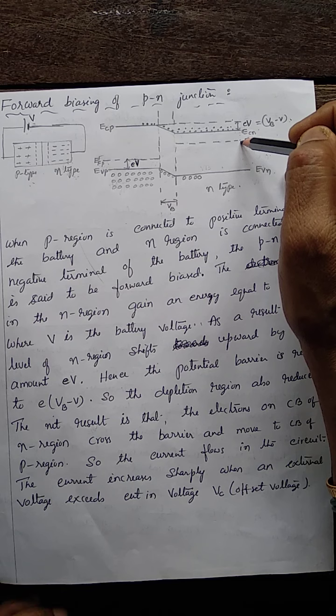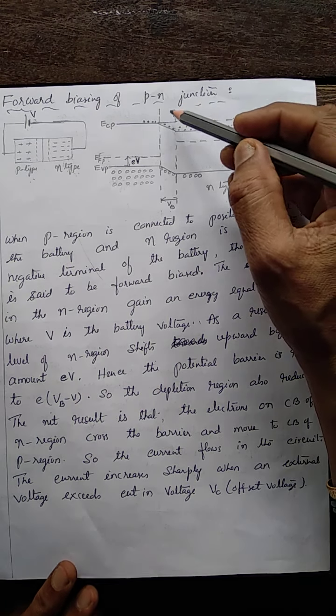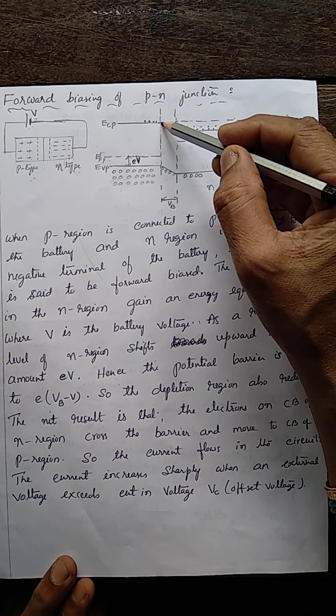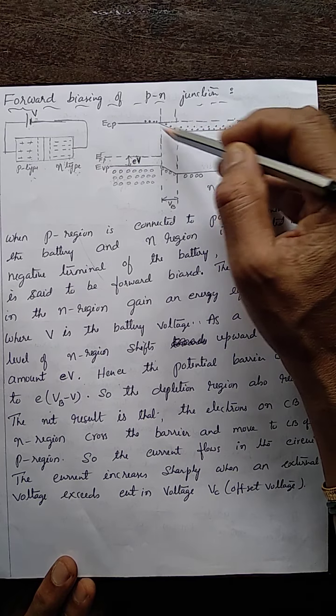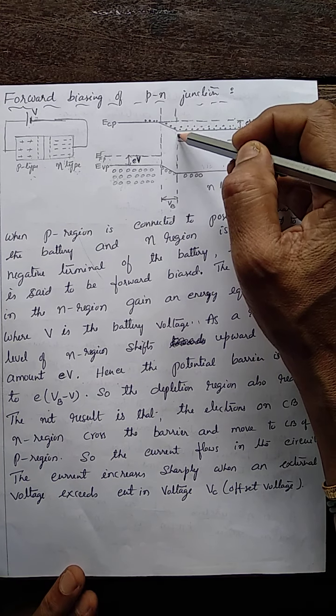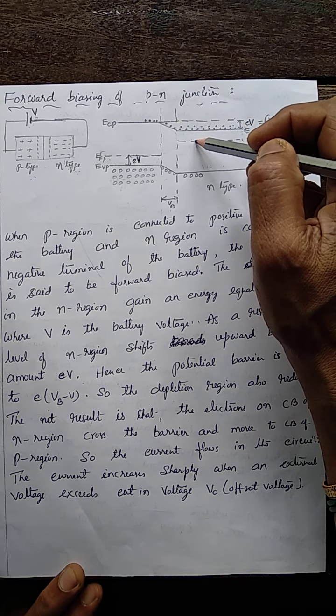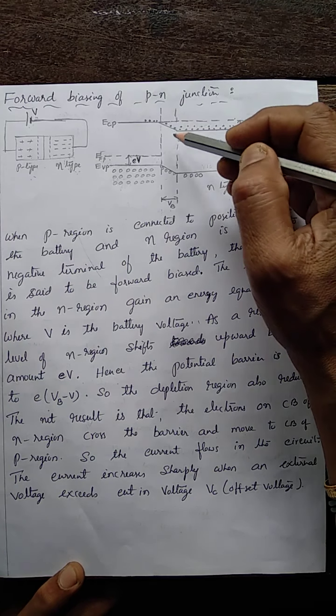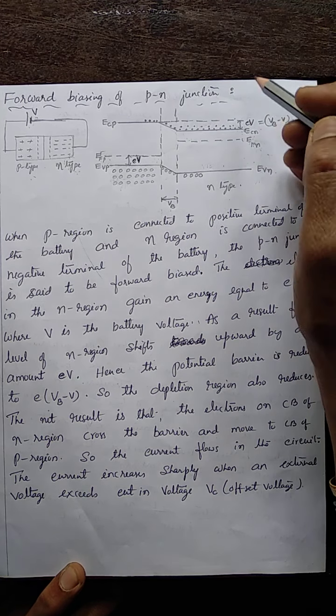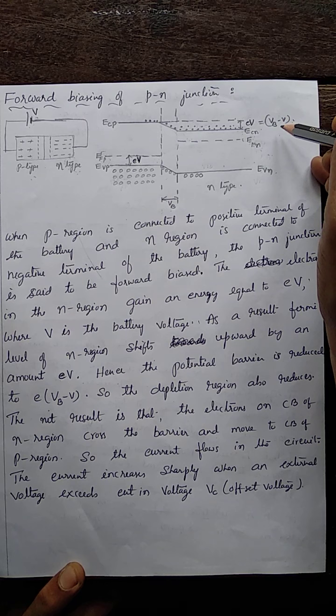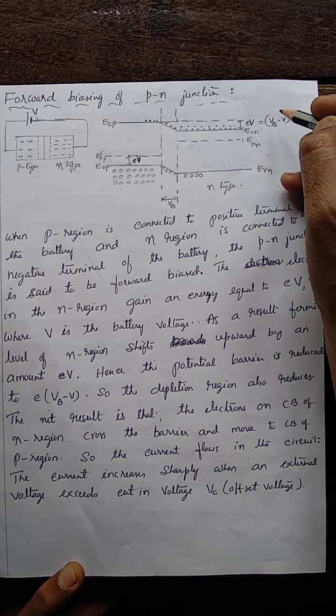So as a result, the potential difference, this barrier, gets decreased. The barrier decreases, or gets reduced, by an amount equal to e(VB minus V). Not eV, but e into (VB minus V).